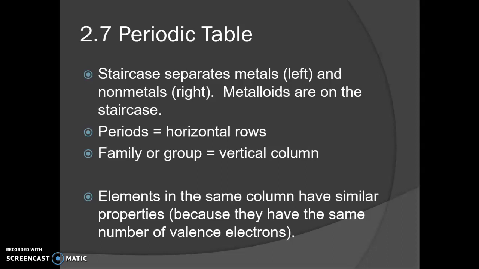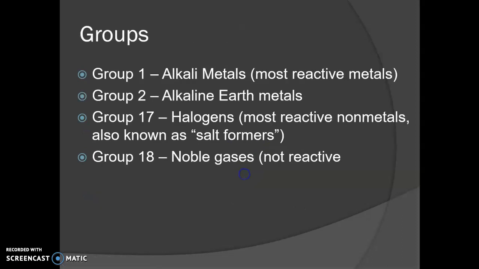And be careful with that. A lot of people confuse that with the atomic number. So just as a reminder, atomic number is the number of protons, and that purely just identifies which element it is. It's the valence electrons that determines the properties. And what I mean by that is, for example, when I told you that sodium is really reactive, that's because it only has one valence electron, and it's pretty easy to deal with just one. So it's going to do that really fast and violently because it can get rid of that one electron really easily. So the valence electrons determine the properties, and the atomic number determines the identity.